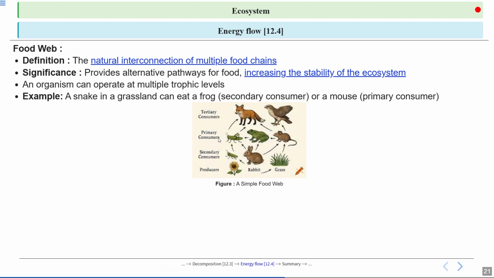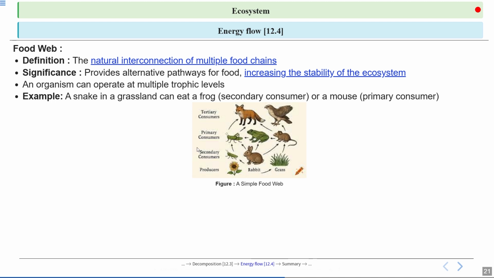So here everything is interconnected. The food chains are interconnected. This mouse is a primary consumer. Here you can see in this diagram, the mice is feeding on the grass. It eats the seeds of the plants. This mice can be eaten by the eagle. This is one food chain. Now you can see another food chain. The mice can be eaten by the frog as well. So this is another food chain.